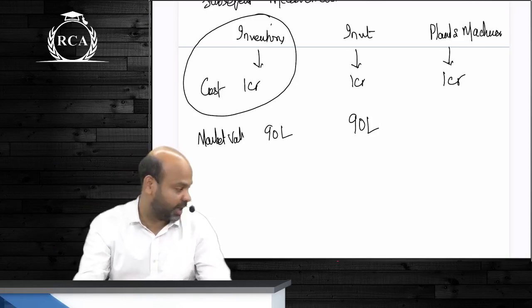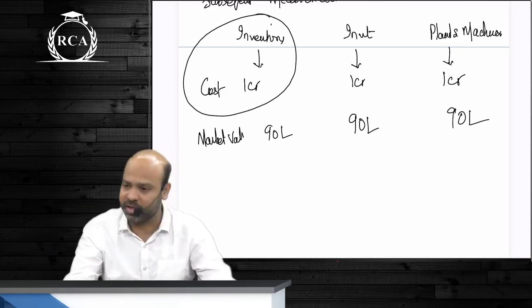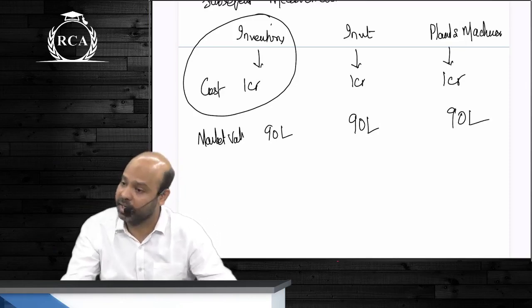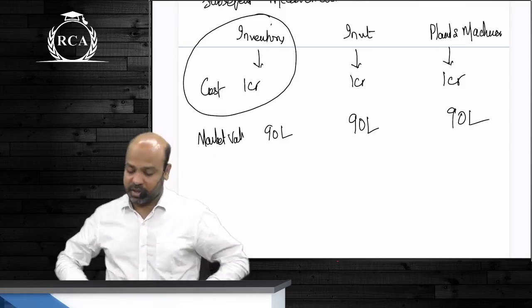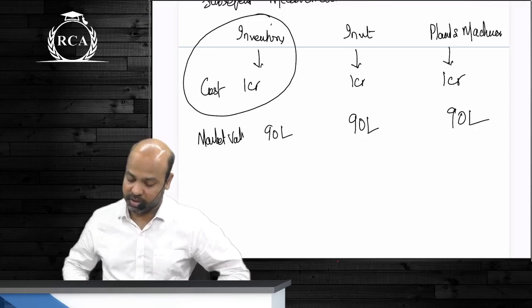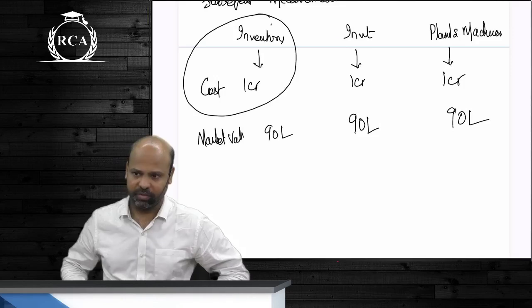Plant and machinery, you purchased it at 1 crore rupees. Market value is 90 lakhs. What price will you disclose it at? 90 lakhs. Now pay attention, guys. Investments, the ones who have answered 1 crore are also correct. The ones who have answered 90 lakhs are also correct because it will depend on the type of investment.